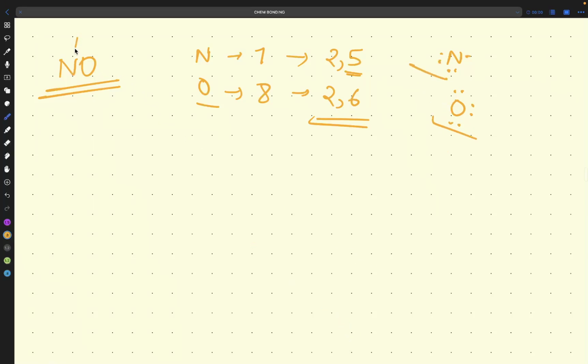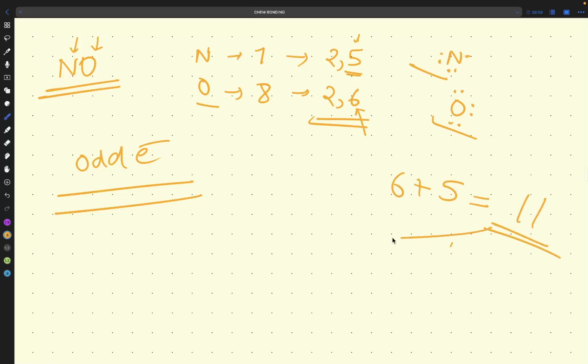Now we have to attach nitrogen and oxygen. First of all, we will see the odd electron. What does odd electron mean? If we see NO, the molecule or atom has an unpaired electron, which occurs when there is an odd total number of valence electrons. How many valence electrons are here? 5. And here? 6. 6 plus 5, you will get 11. And what is 11? Odd.